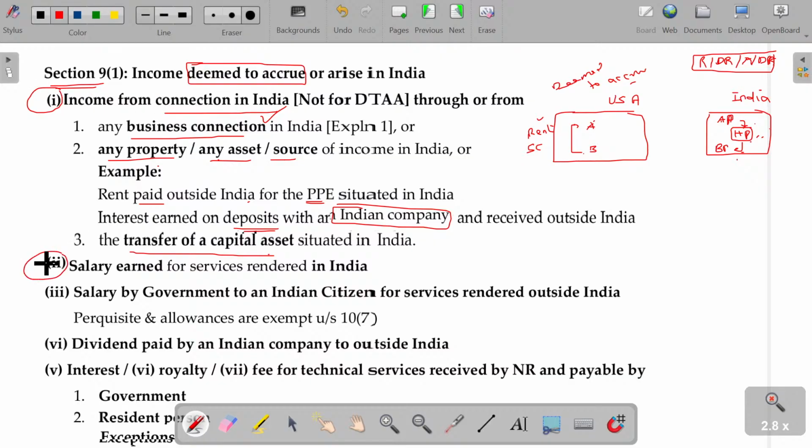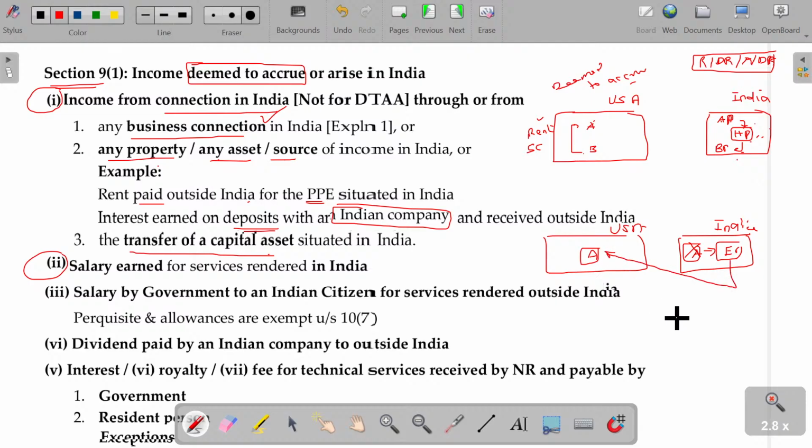Second one is all about salary. A being the employee for probably some employer, he rendered service in India. Sometime later, on retirement, he shifts from India to USA, probably to settle down with his own son or daughter living outside India. Still, because of the employment with his employer, he is eligible for getting the pension from the employer. Though he gets the pension outside India, the pension is for employment rendered in India. So automatically this will be considered as deemed to accrue or arise in India.